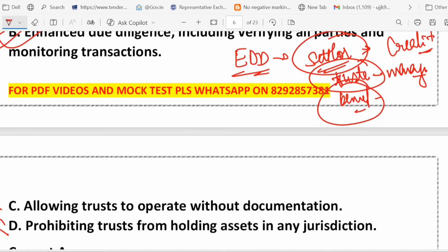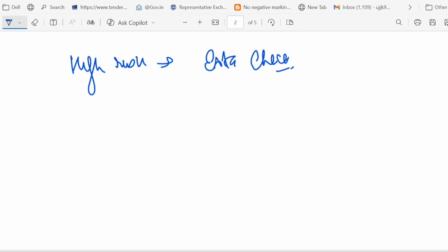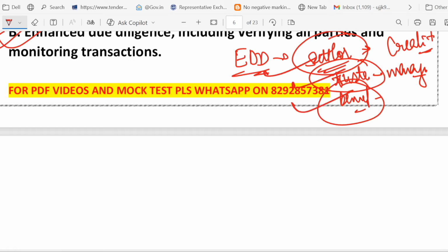So what we learned from this discussion is that trusts bear high risk, right? High risks are there in the trust, so the bank is required to do extra checks. In what form? You need to identify all the parties. When I say party, that means you need to identify who is settler, who is trustee, who is beneficiary.